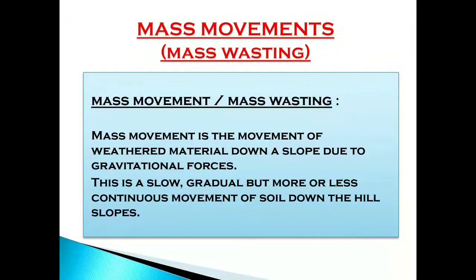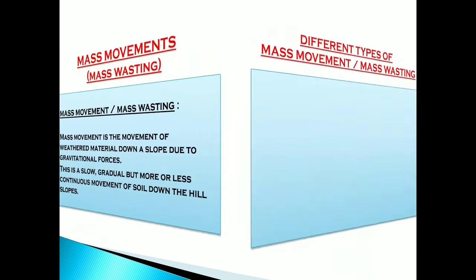The last one for this chapter is mass movements, or you can say mass wasting. Mass movements or mass wasting is the movement of weathered material down a slope due to gravitational forces. This is a slow, gradual, but more or less continuous movement of soil down the hill slopes.